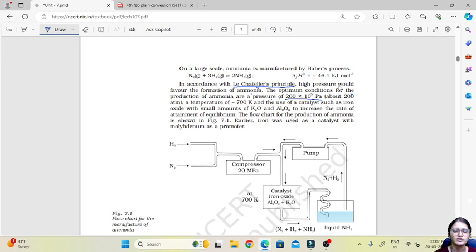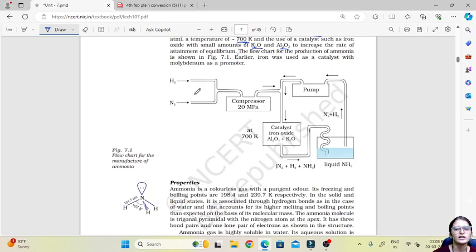How much pressure do we need to give here? 200 x 10^5 pascals, and a temperature of around 700 Kelvin is required. Also, a catalyst such as iron oxide with a small amount of potassium oxide and aluminium oxide is used to increase the rate of attainment of equilibrium. So these two oxides can be used as a catalyst to increase the rate of the reaction.